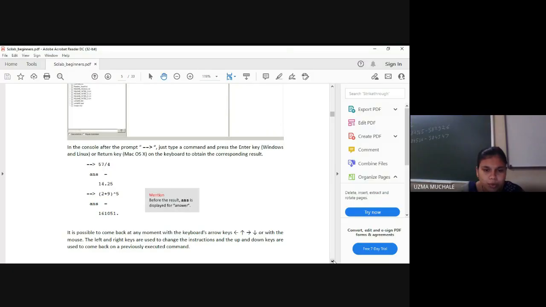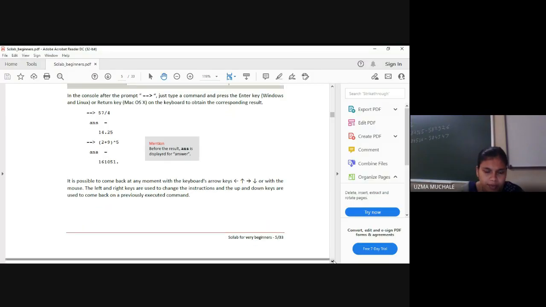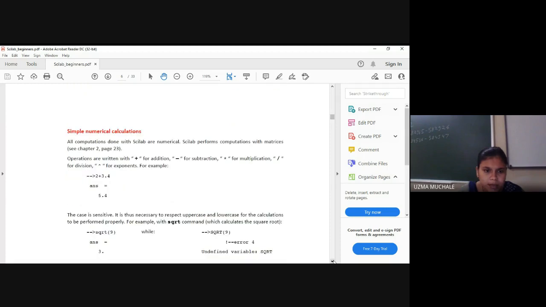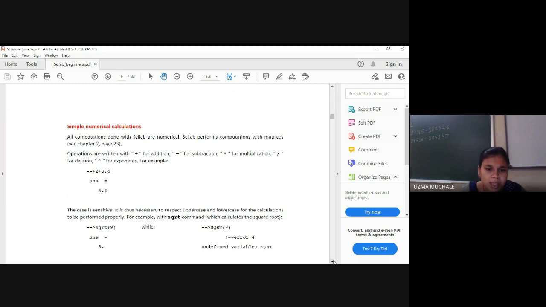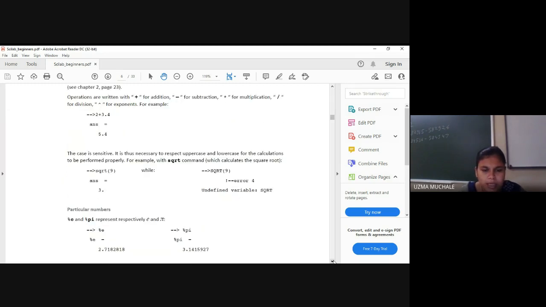So they just show you how it looks like. Then we have to start with the programs. Simple numerical calculations are shown, addition, subtraction, and square root. It is very similar to your LaTeX. So here also we have to do the same thing. But here it will calculate.